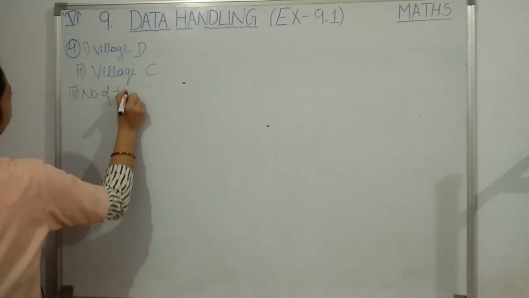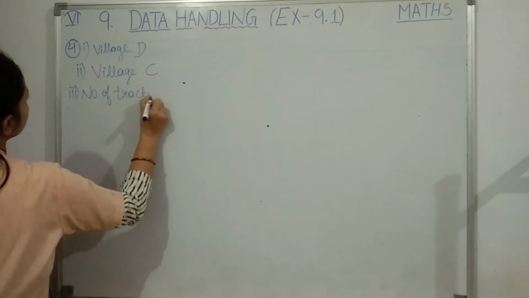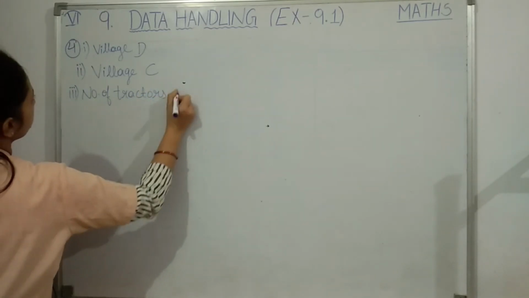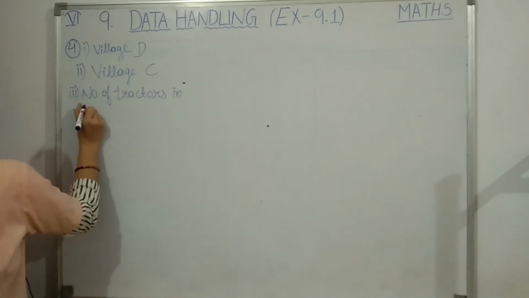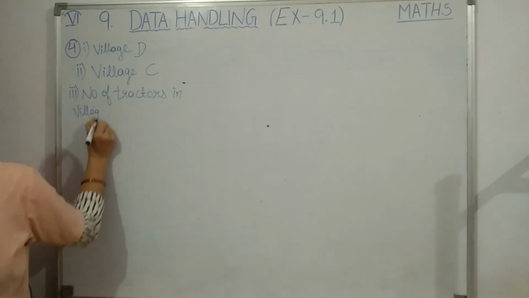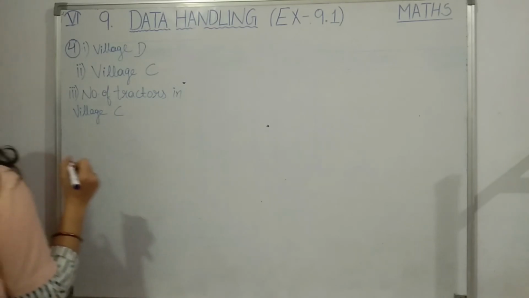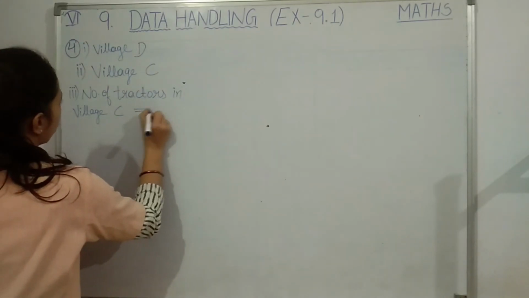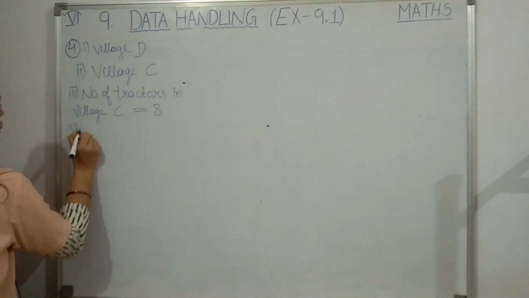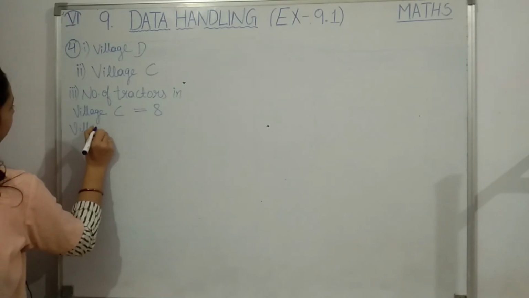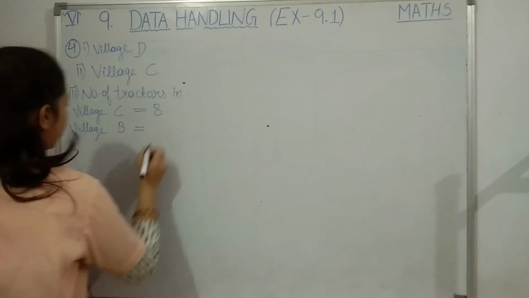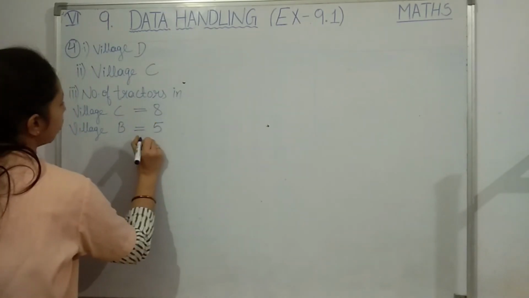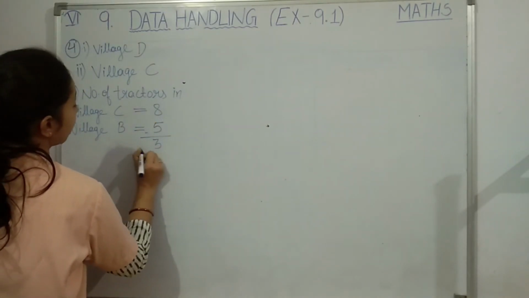So the number of tractors in village C. We have already written the marking, 8 tractors. Then in village B, how many tractors are there? In village B, 5 tractors are there. So compare how many more tractors are there, students? 3 more tractors.